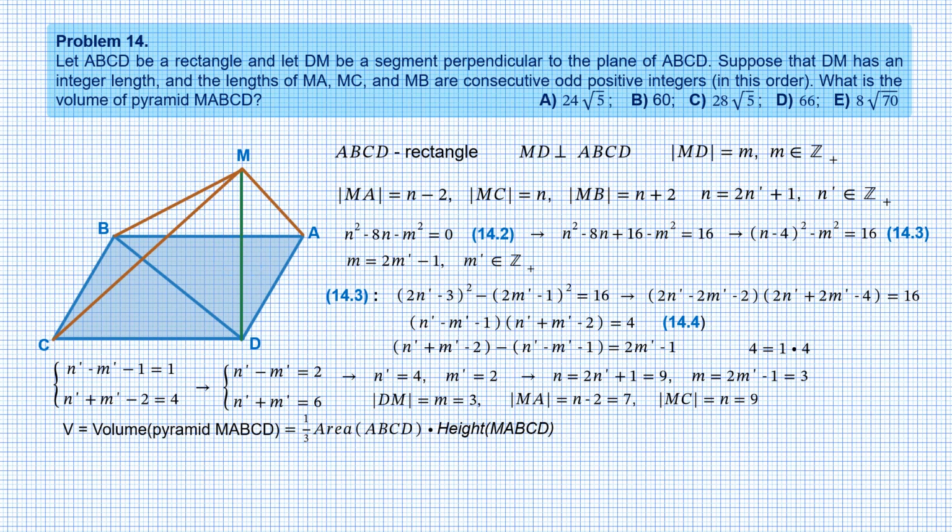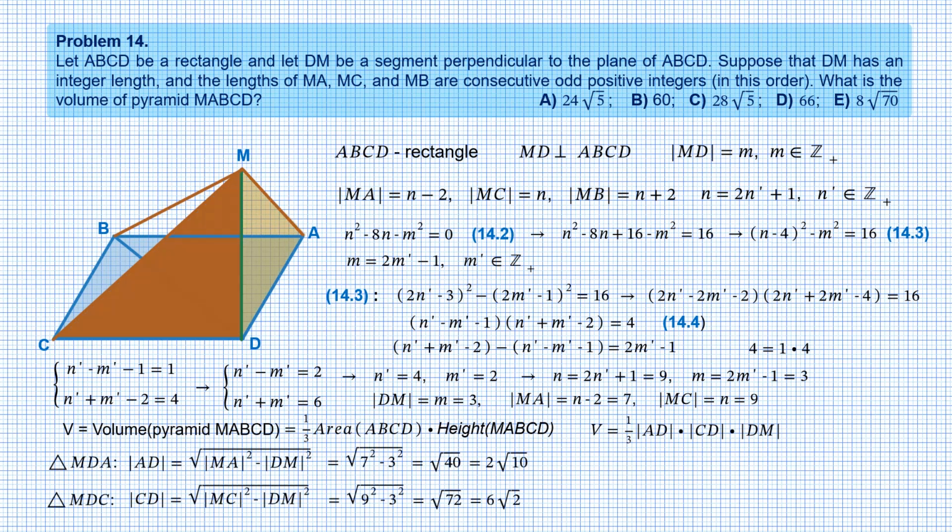Therefore, the height of the pyramid is the length of DM, while the area of the rectangle ABCD is of course the product of its sides AD and CD. So we get that V is 1/3 the product of the lengths of AD, CD, and DM. The length of DM is known. The lengths of AD and CD are found from already familiar to us right-angled triangles, MDA and MDC.